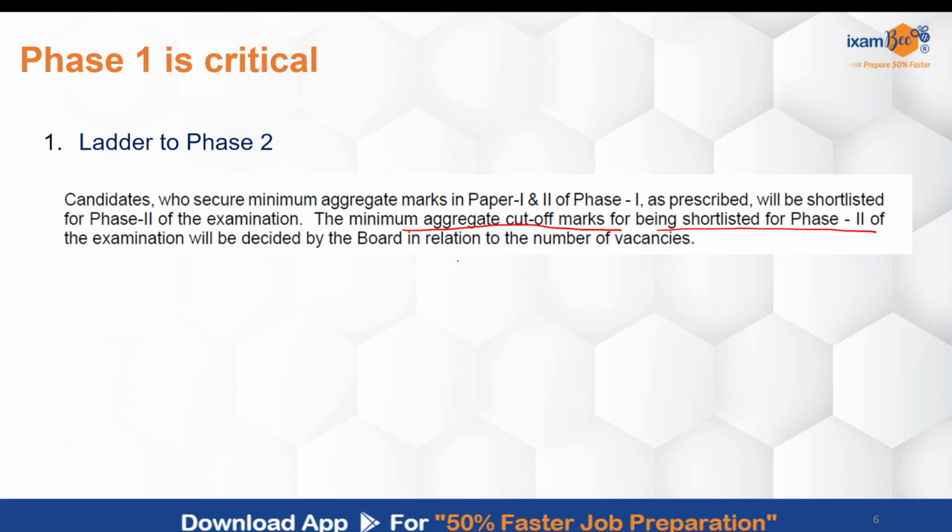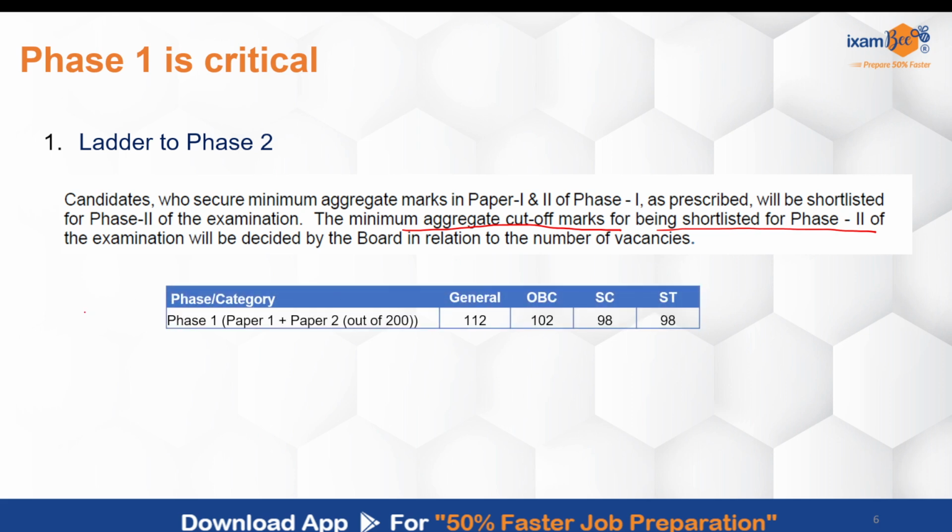So if I look at the last year cutoff, this is the 2023 cutoff, and I'm discussing 2023 more because this is the year in which this exam pattern was introduced. Before this, phase 1 consisted of only the economics paper and not descriptive English. Plus, at that time, no specific syllabus was mentioned. But now we have a specific syllabus also, and we have 2 papers that happen in phase 1.